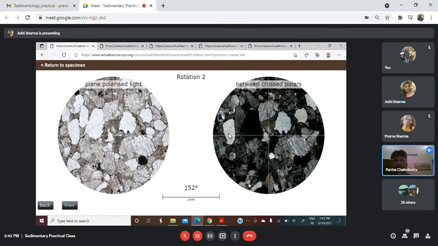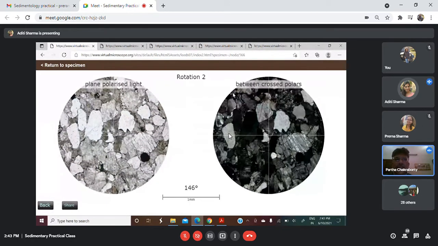I request Aditi to pin some places, the extreme left one, then the top left. These smaller grains which are filling the space between the larger grains are all the matrix part of it.